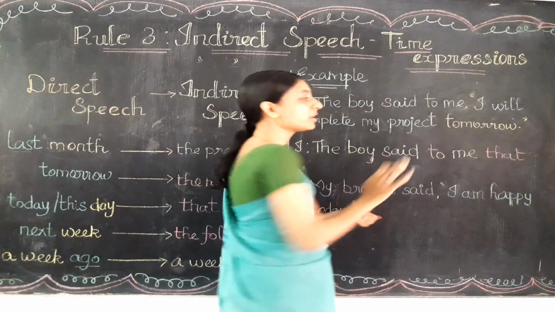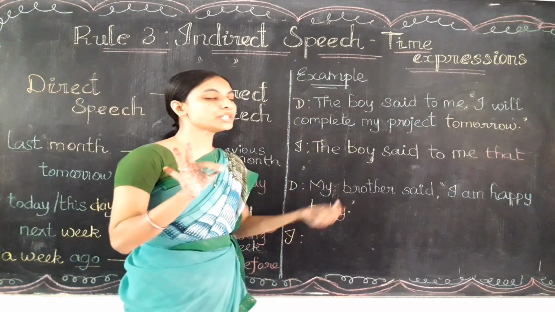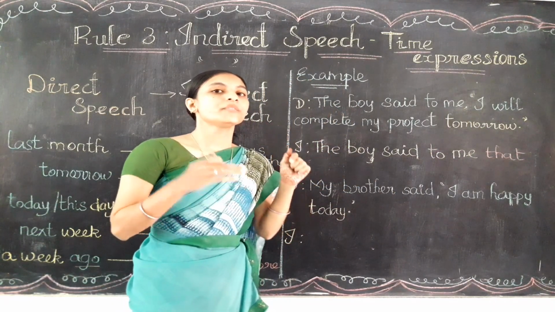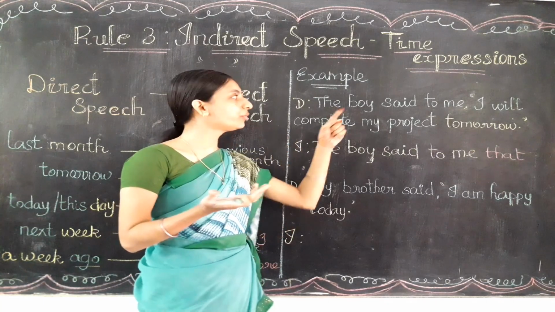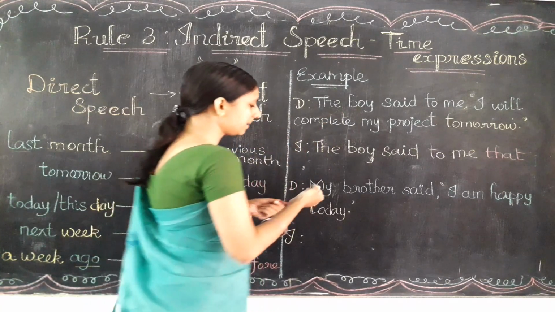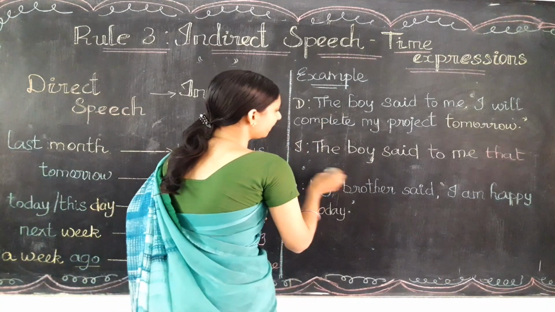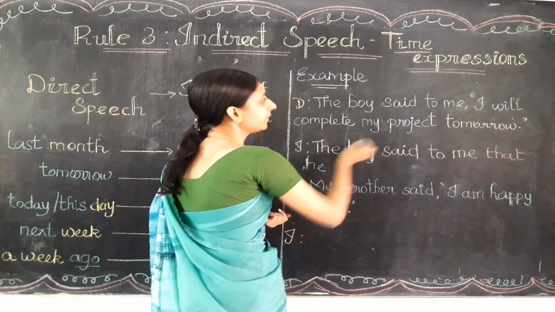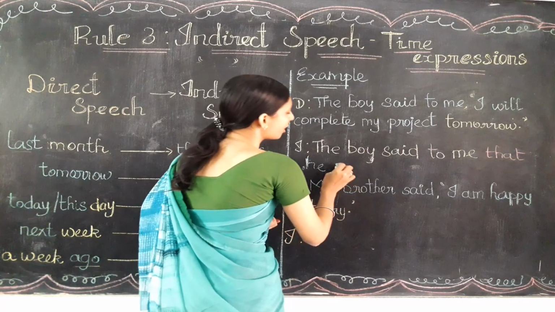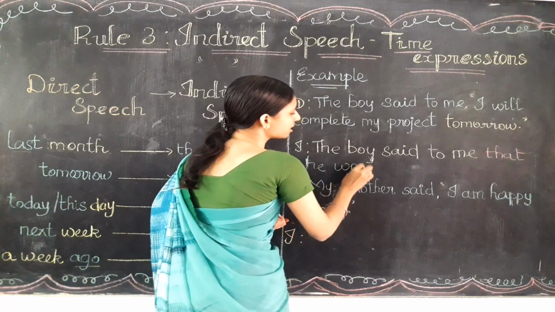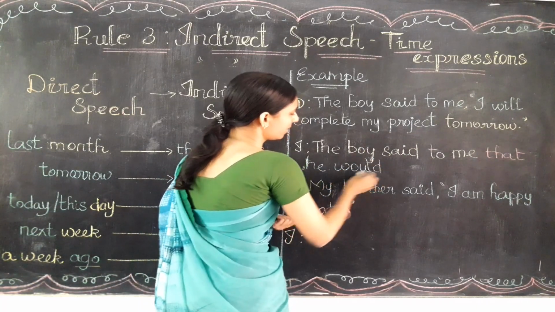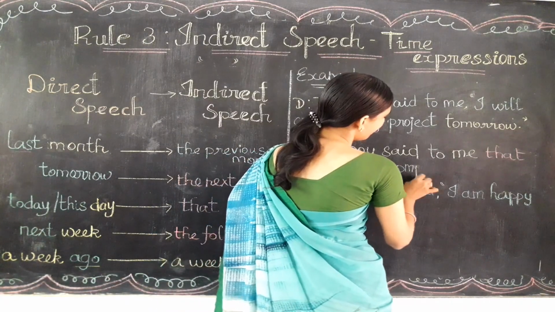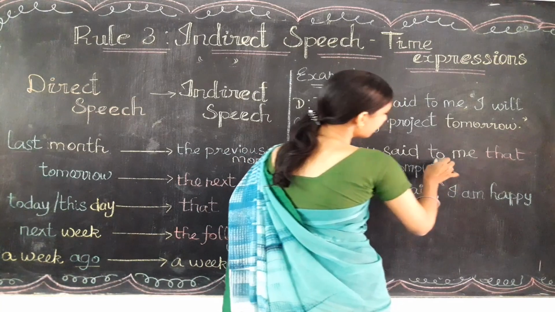Now I is the first person pronoun. We need to change it into third person according to the subject. Here the subject is boy. Which is the correct third person pronoun for the boy? Yes, that is he. So the boy said to me that he, and will is the modal auxiliary verb. We need to write the past of the modal auxiliary verb, that is will is changed as would. He would. Complete will come as it is. My project will come as it is.